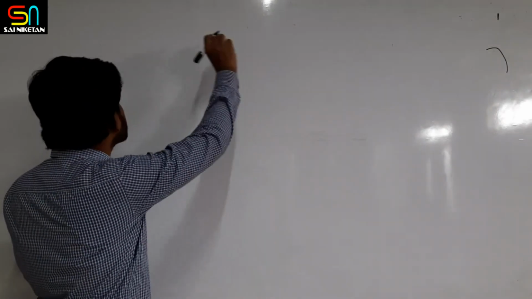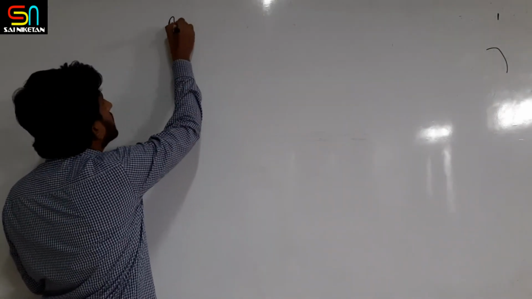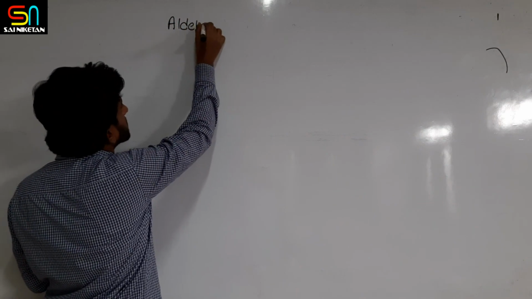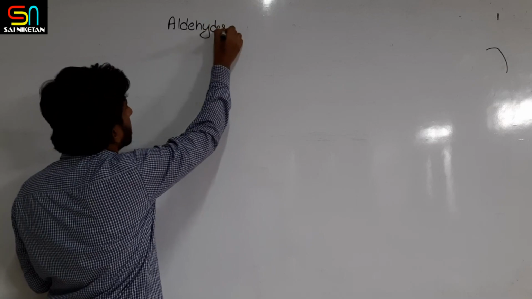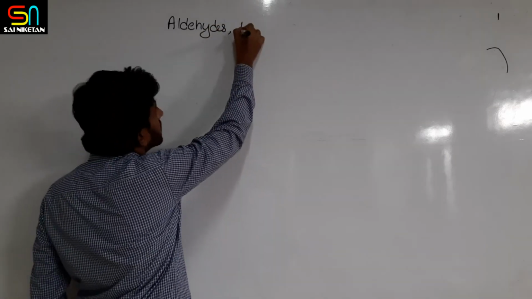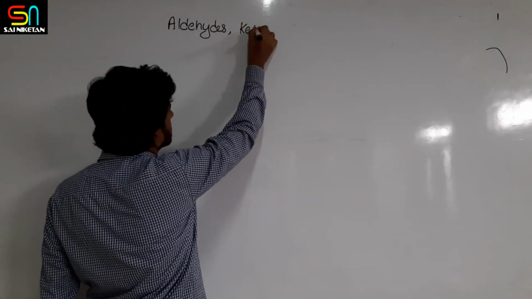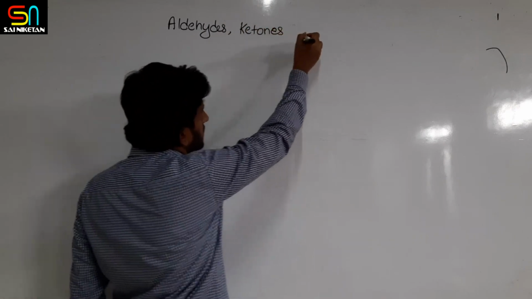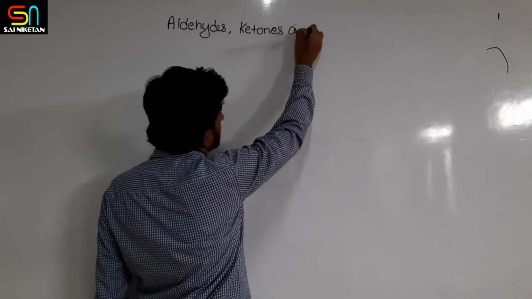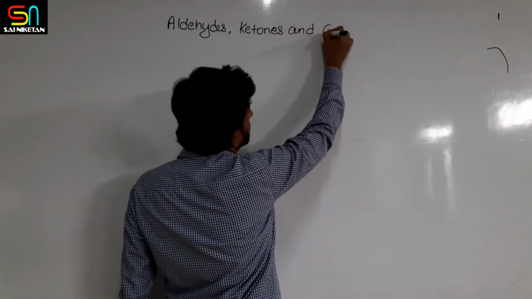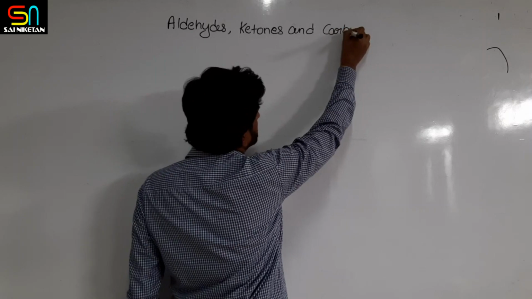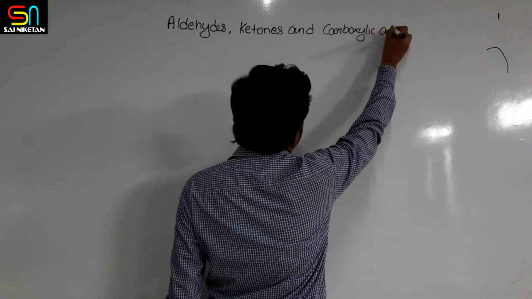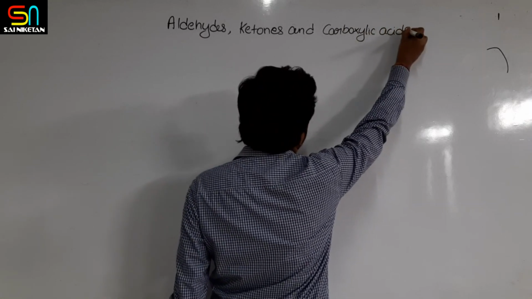And the next chapter is aldehydes, ketones, and carboxylic acids.